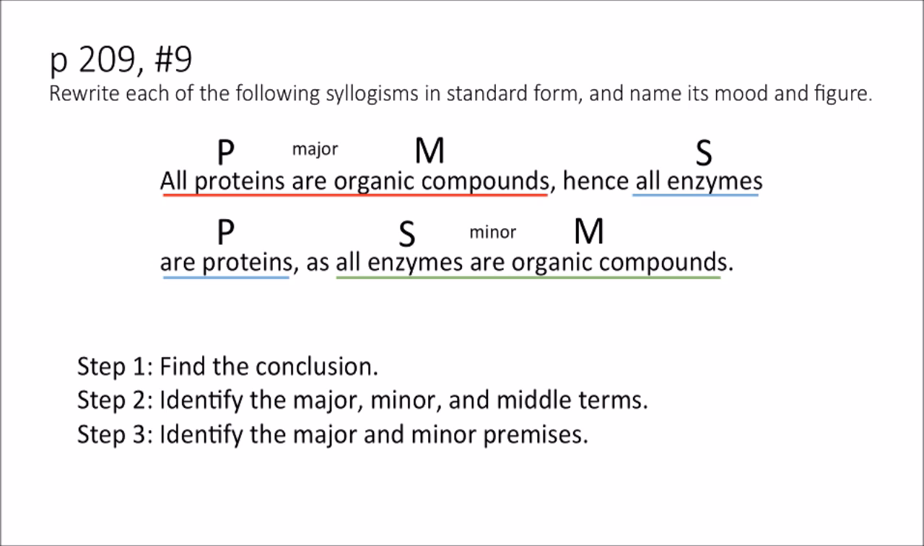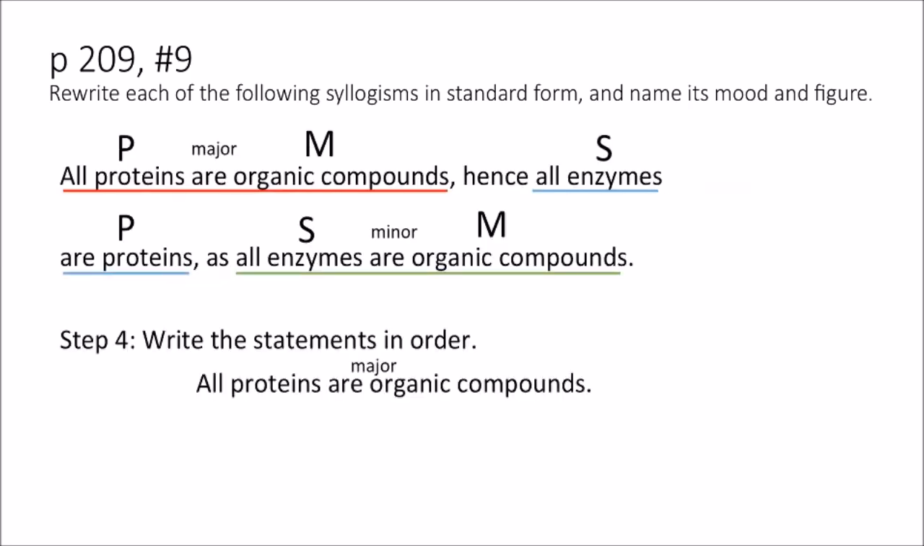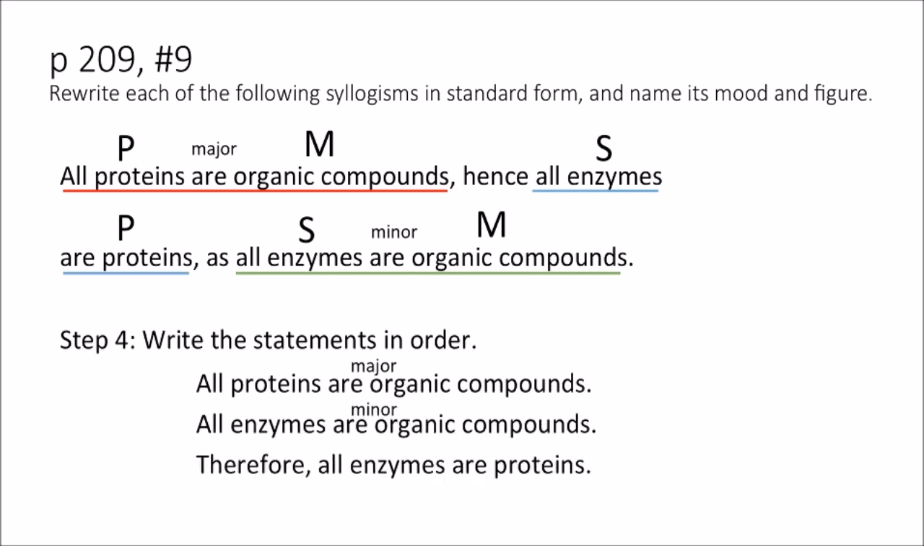Now we can put it in standard order. Remember, standard order is major first, minor second, conclusion last. So it looks like this. Here's where we start, and here's what we end up with. Major first, all proteins are organic compounds. Minor second, all enzymes are organic compounds. Therefore, all enzymes are proteins. Now we've got them in order.